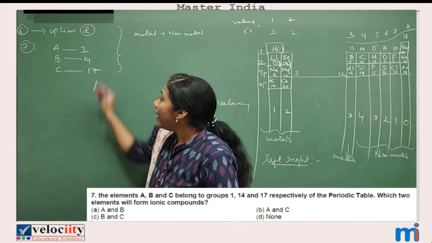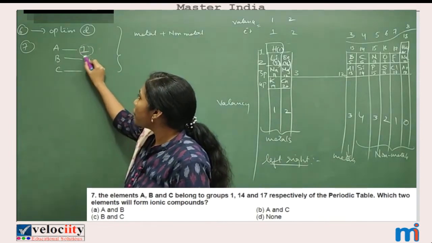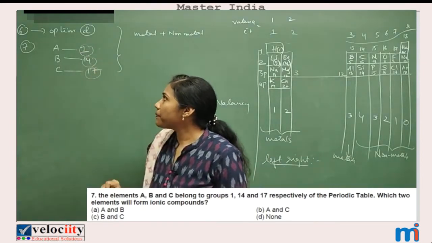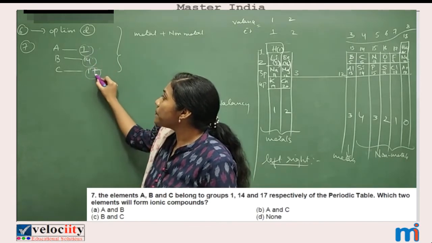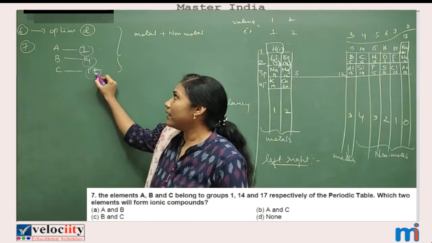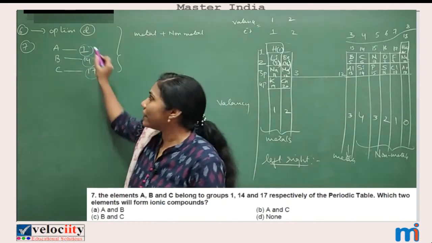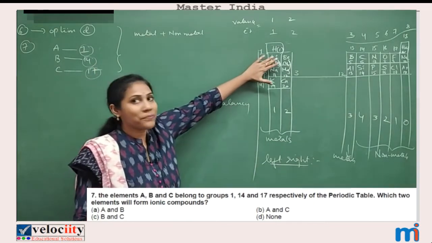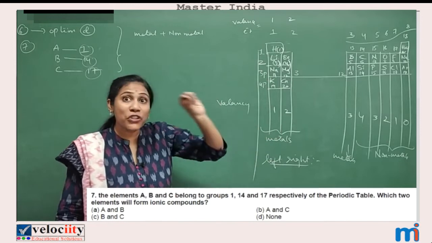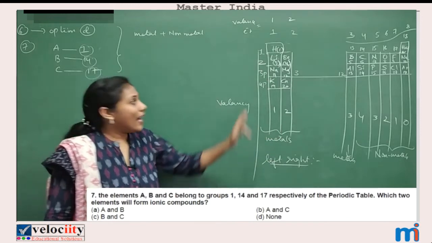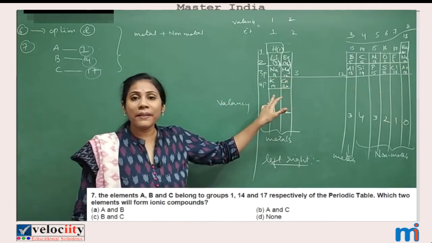Among the first group, 14th group and 17th group, which element is the most metallic? Definitely the first group elements. First group elements are strong metals. After that come your second group elements.